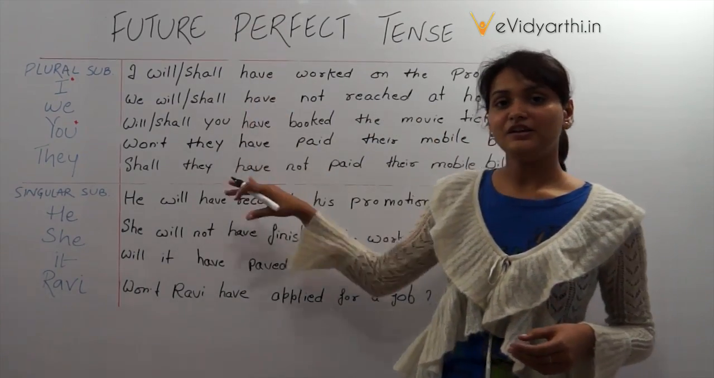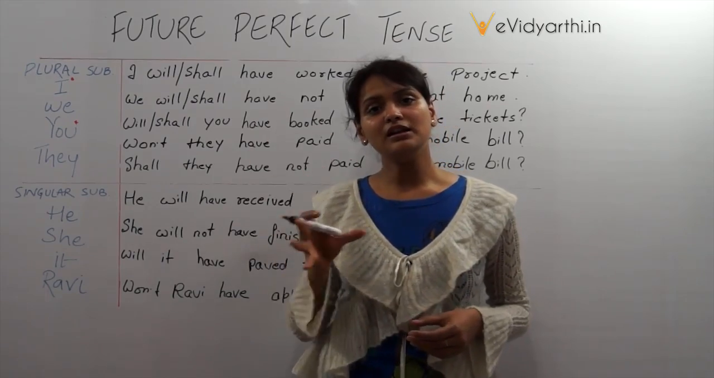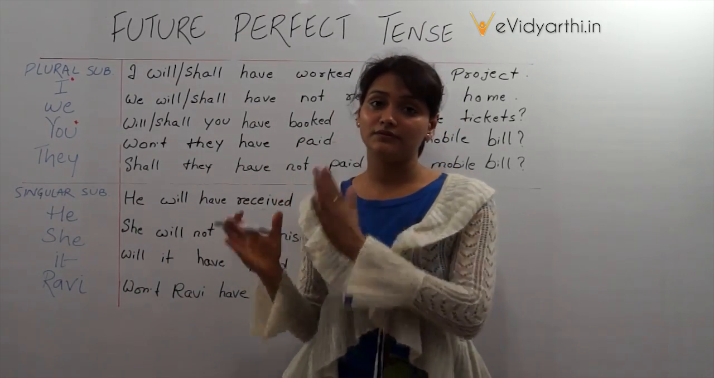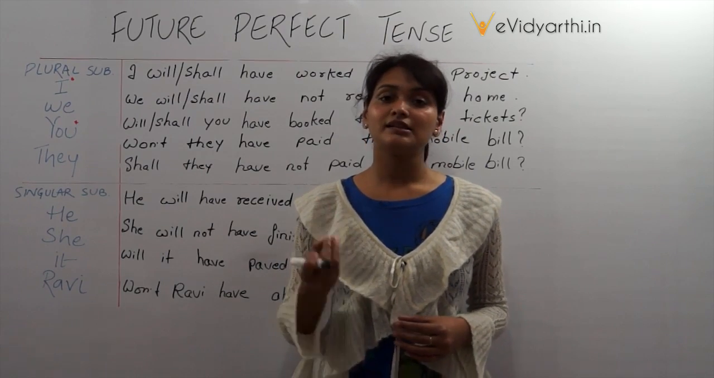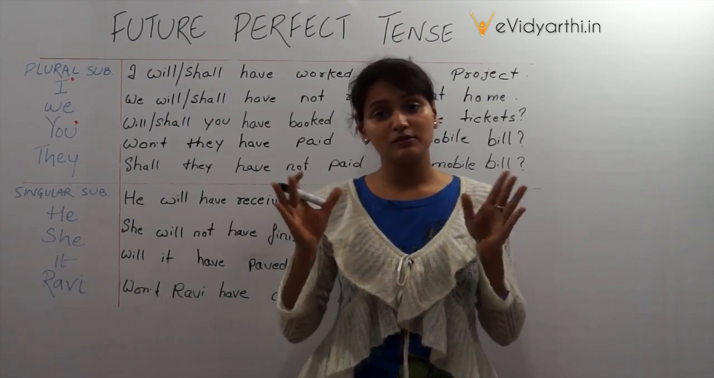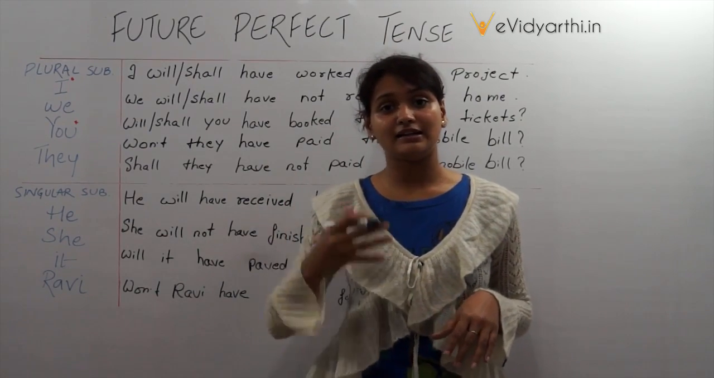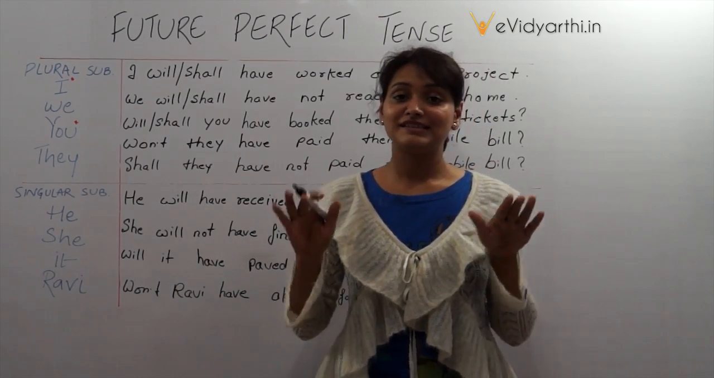So in this way, future perfect tense carries the auxiliary verb will have plus the third form of the verb, and when we speak this tense in communication, it shows that there can be a lower probability of that task occurring in the future. It is not very much sure or definite.